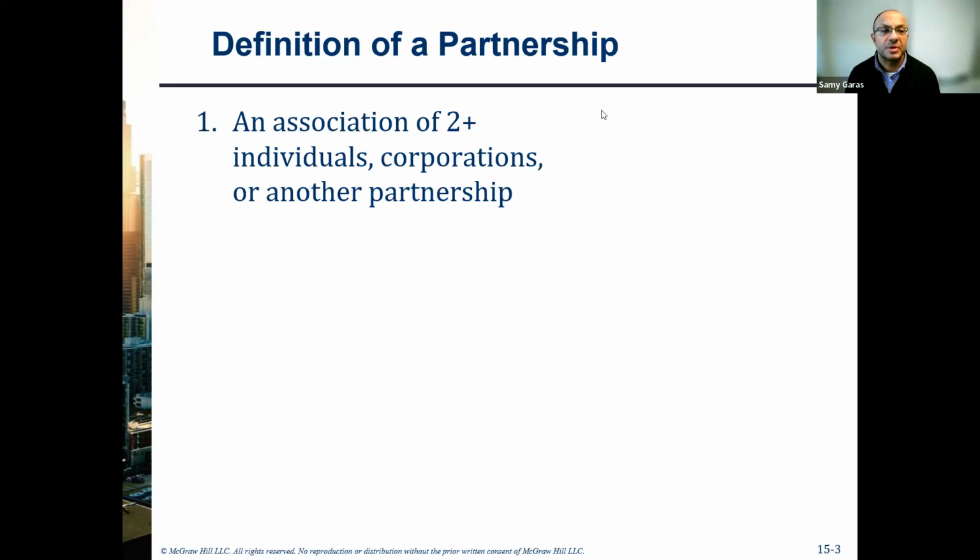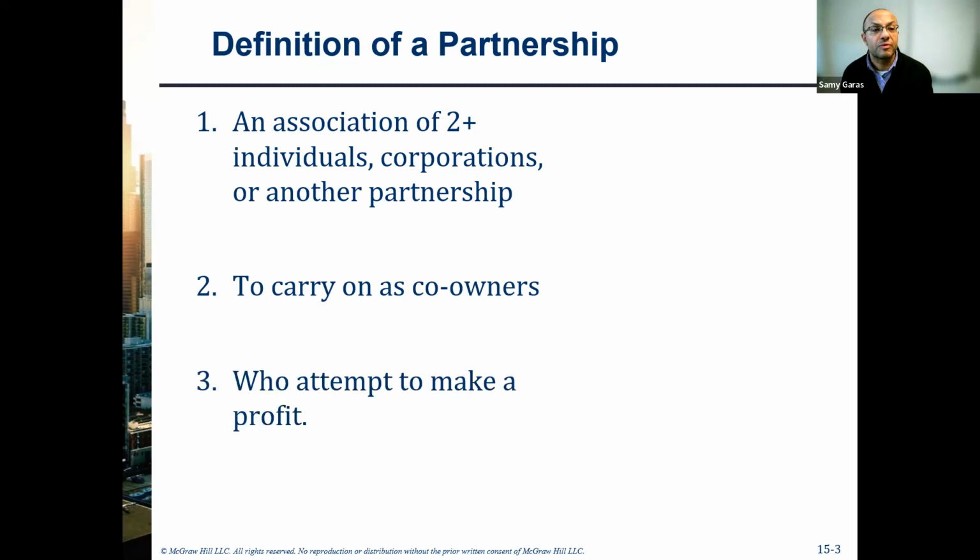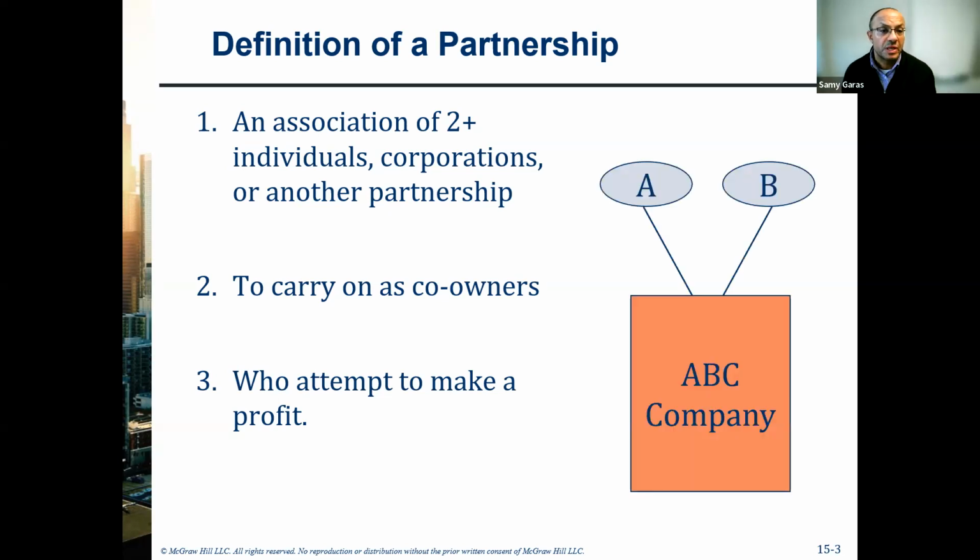We say a partnership is a gathering of two or more individuals, corporations, or other partnerships. So a partner in a partnership doesn't have to be an individual. It could be a company. And they come together not as agents, but as owners. And not for charity, but they have to look for profit. So the main purpose of a partnership is to make profit. The minimum number of partners is two, but there is no maximum number. So a partnership can have 1,000 partners or 1,000,000 partners.